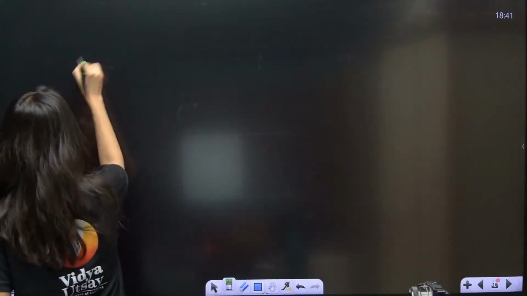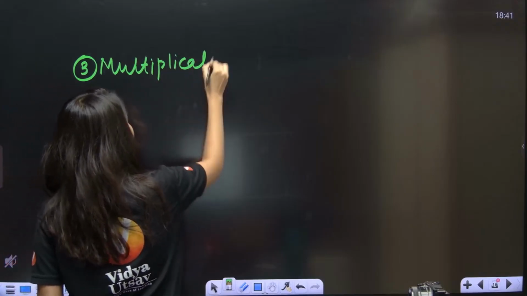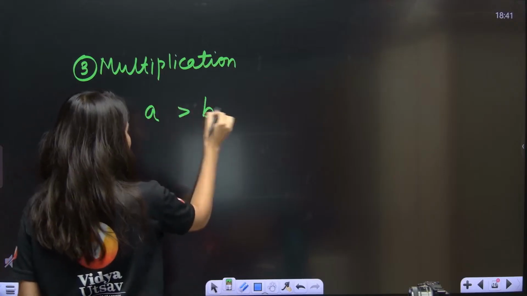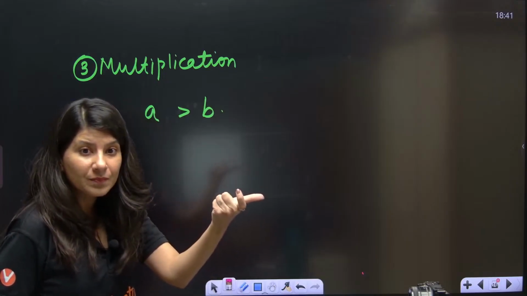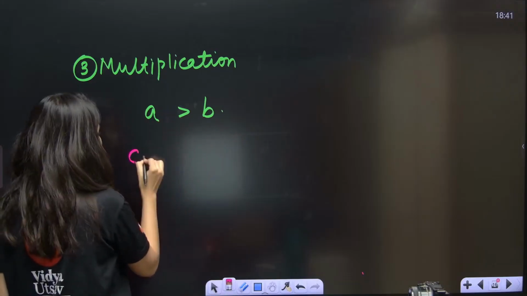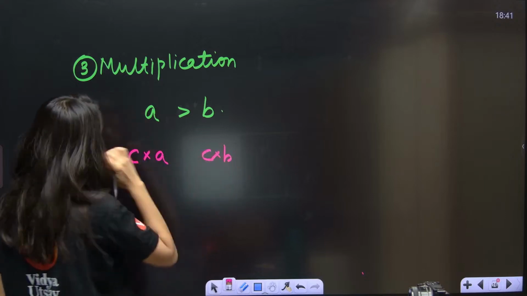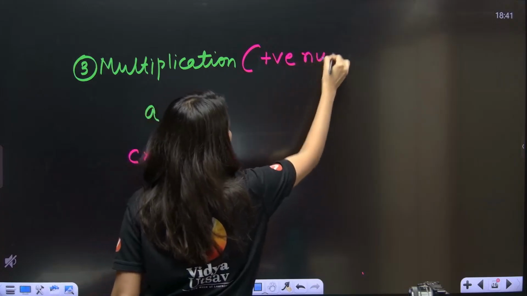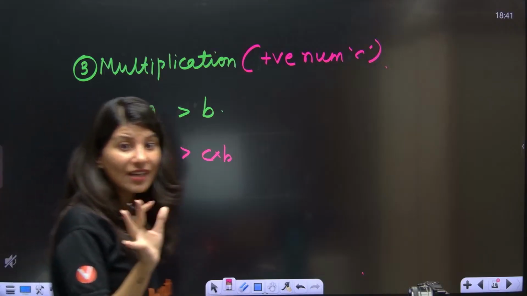The third property is multiplication. Multiplication property says that again, if A is greater than B and if you multiply by a positive number C, so that is C multiplied with A and B, the sign will again not get changed.